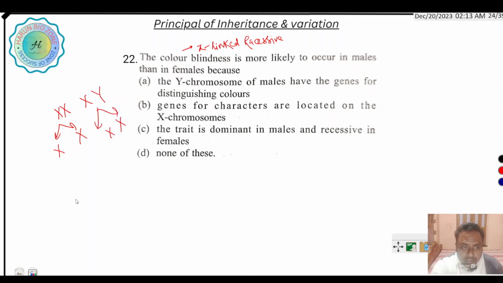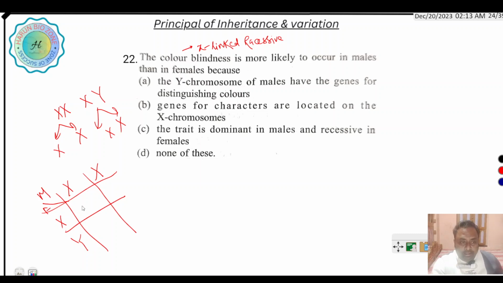Clear? So if we make a Punnett square, what happens? In case of a daughter, one X chromosome comes from the mother and one X chromosome from the father.